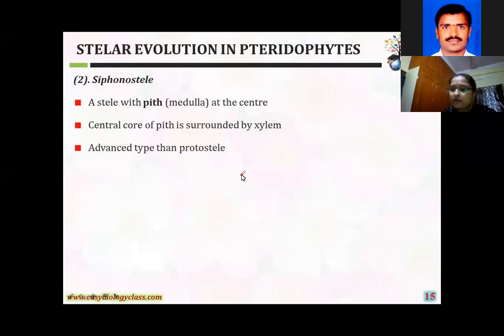You can observe this in most members of Pteropsida, girls. The best example of Pteropsida is called ferns. That is the best example for this siphonosteel. What is the siphonosteel? Modified from the protosteel, in which the pith is present in this part.